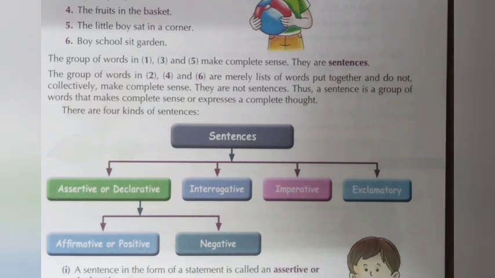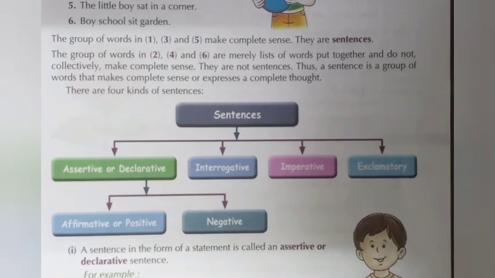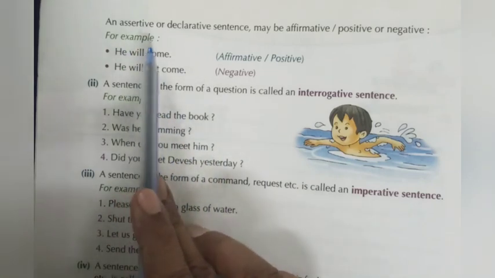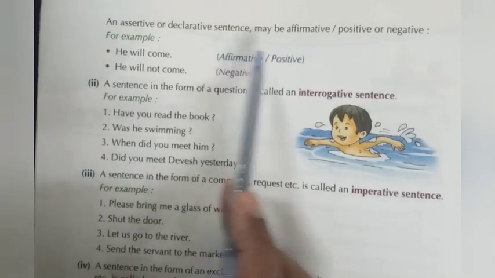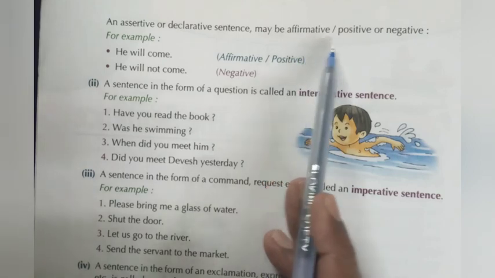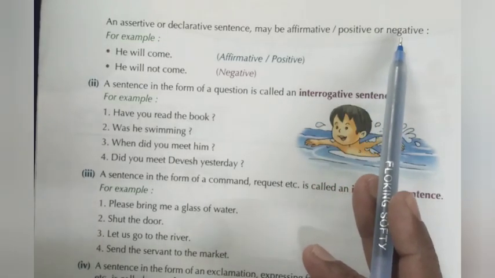First, a sentence in the form of a statement is called an assertive or declarative sentence. For example, Ram is a good boy. Sunita goes to school every day. He is going to Delhi today. The old lady walked slowly. An assertive or declarative sentence may be affirmative or positive, or negative.